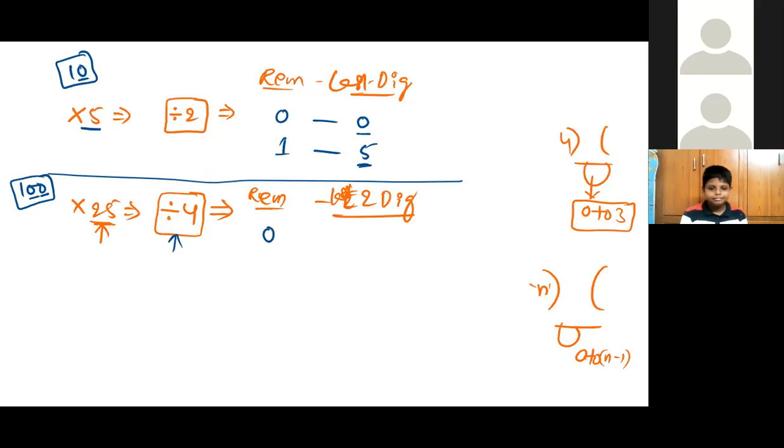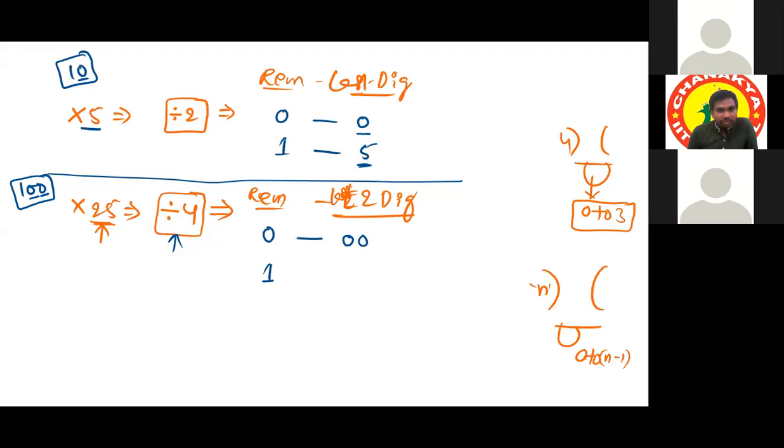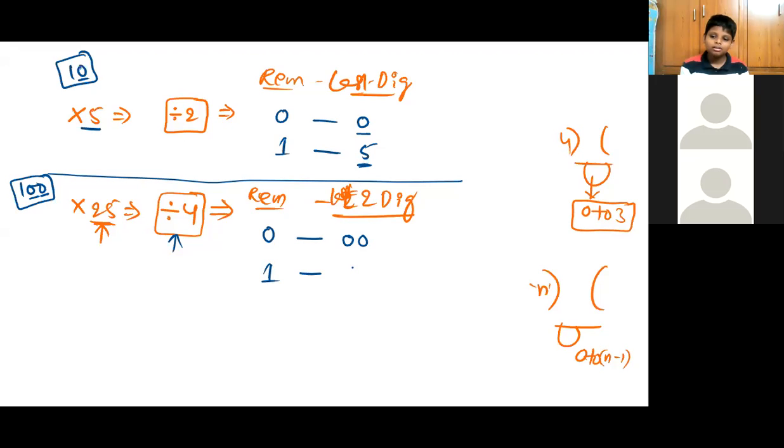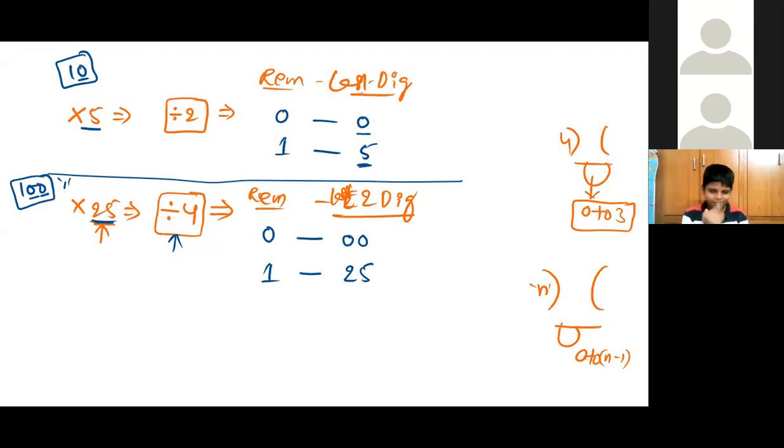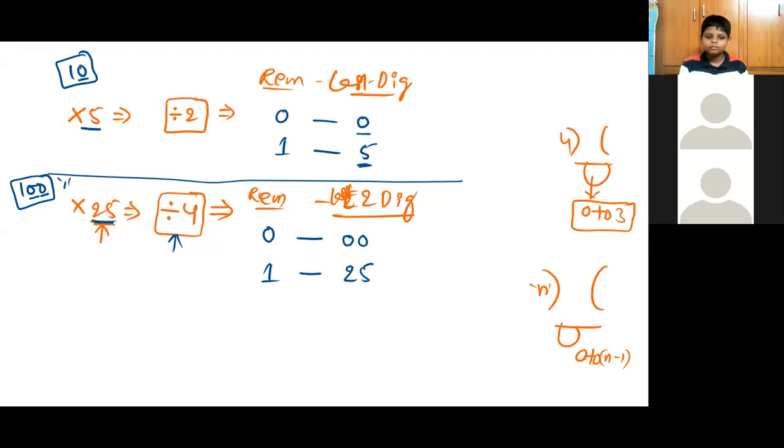If the remainder is 0, what are the last 2 digits? Sir, it will be 0, 0. If the remainder is 1, what are the last 2 digits? Sir, 5, 5. No, we have to multiply that remainder. 25. Sir, how? You have to multiply that remainder with this number multiplier.